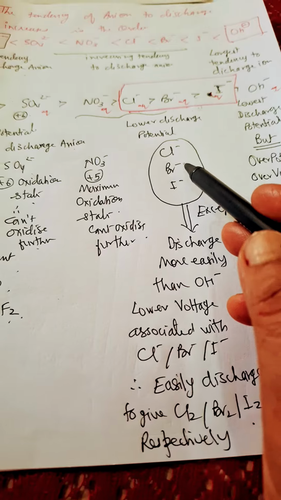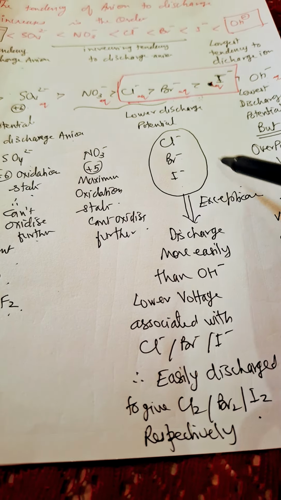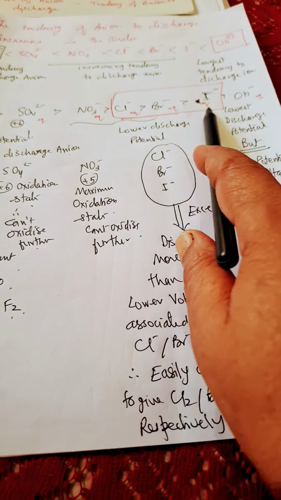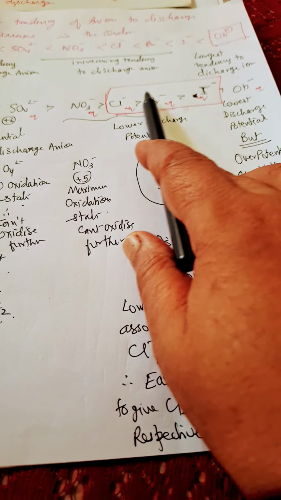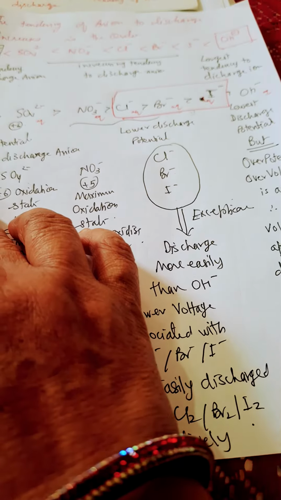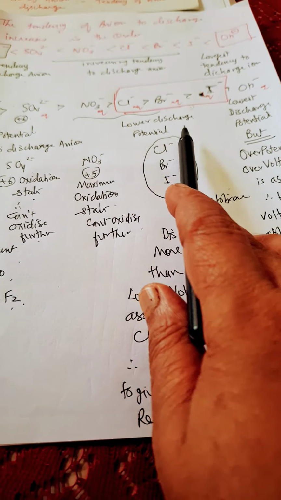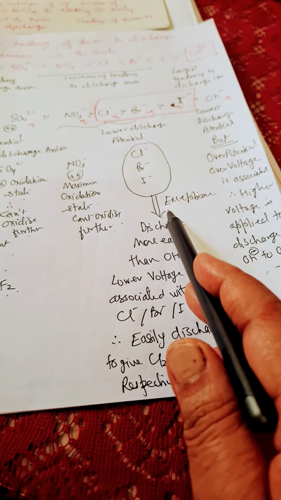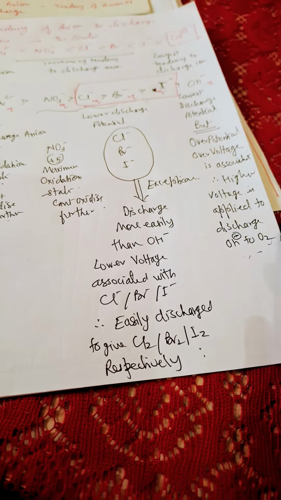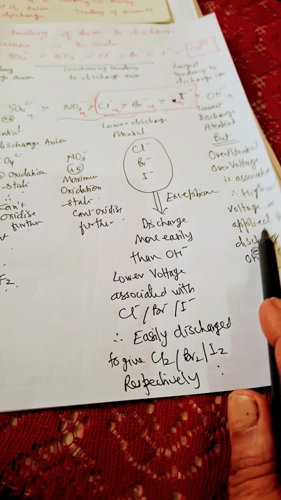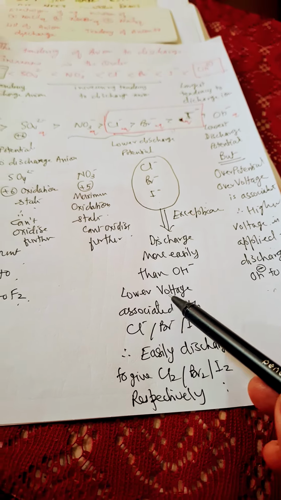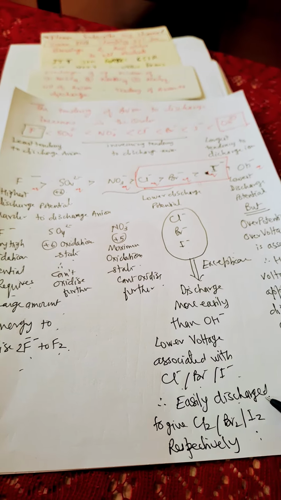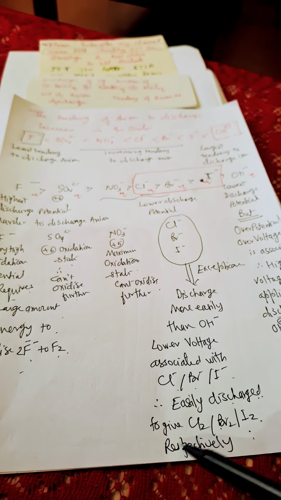Cl negative, Br negative, and I negative are the exceptional cases which have higher discharge potential as compared to OH negative, I am saying. Okay, they are compared with OH negative only, not with the others. So they have more discharge potential as compared to OH negative, but still they will discharge prior to OH negative, because OH negative requires more energy, a high voltage, while they require only a lower voltage. So Cl negative, Br negative, I negative easily discharge to give Cl2, Br2, or I2 respectively.